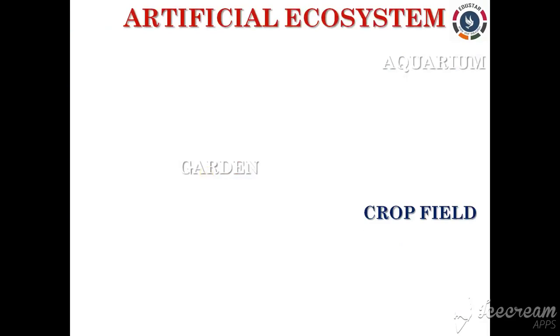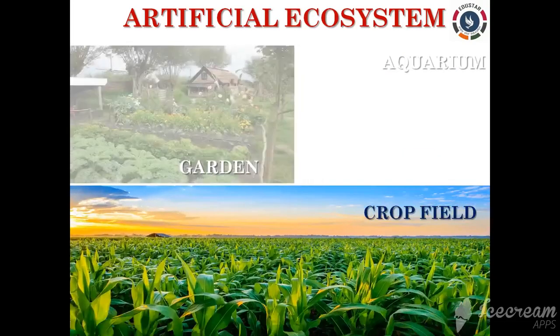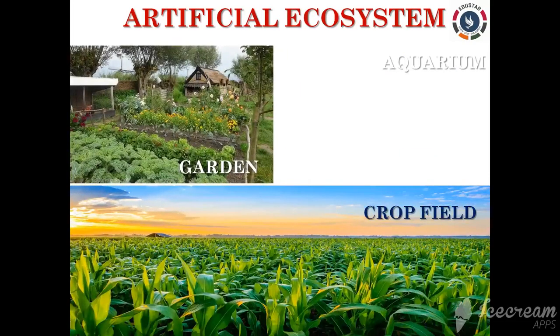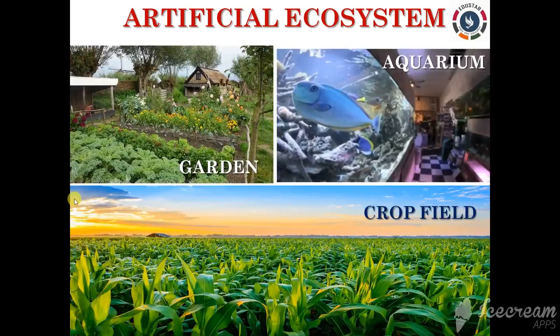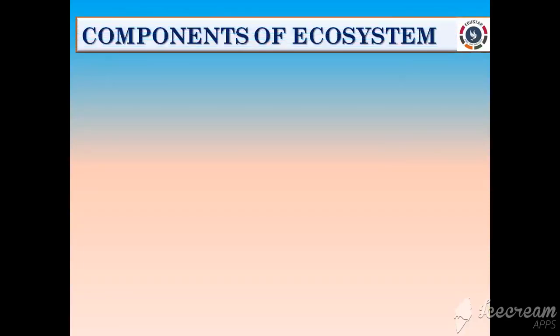Artificial ecosystems are created and maintained by man, right? It is also called, as I said, a man-made ecosystem. The artificial ecosystem includes a garden, which is maintained by the gardener. He grows various types of plants such as grass, trees and flower-bearing plants like rose, jasmine, sunflower and so on, right? Another example of an artificial ecosystem is a crop field and an aquarium as well. Clear? Next, let us see the components of an ecosystem.